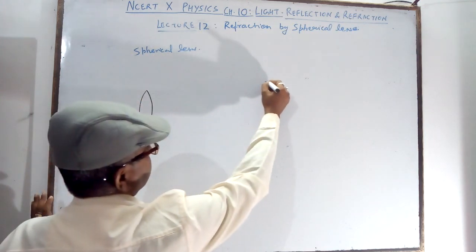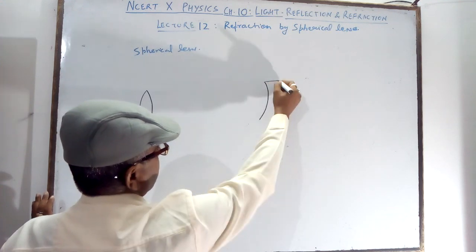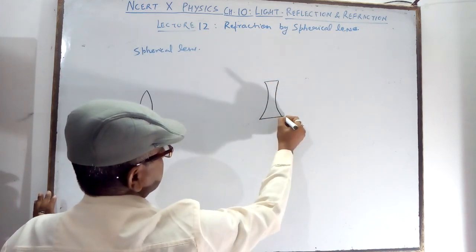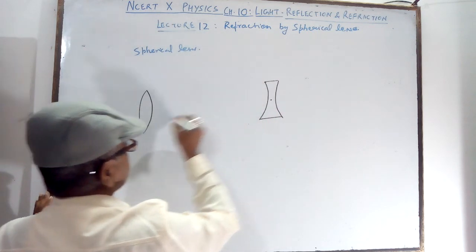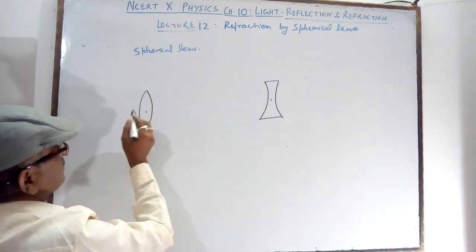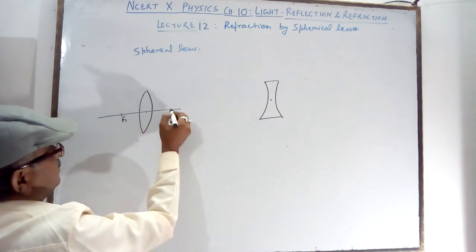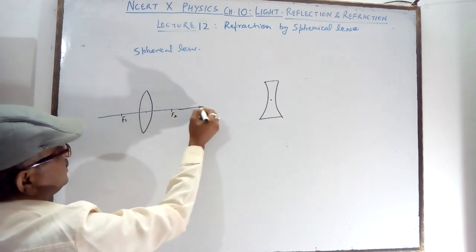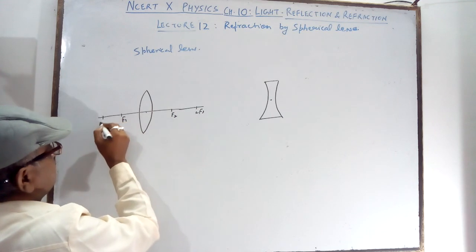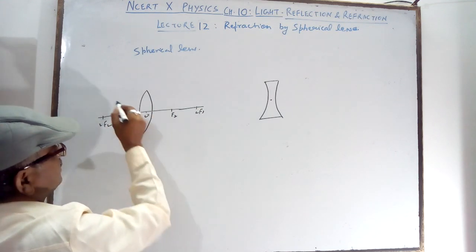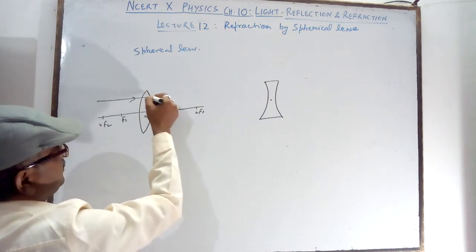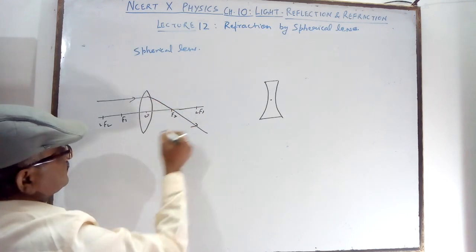There are two lenses, and this is a very important one, so you will study this ray diagram. We know that there are F1, F2, 2F1 and 2F2 with the optical center. A ray which is parallel passes through the focus.